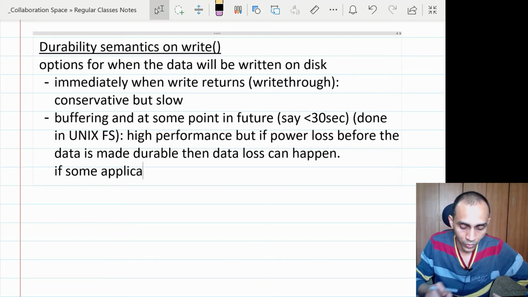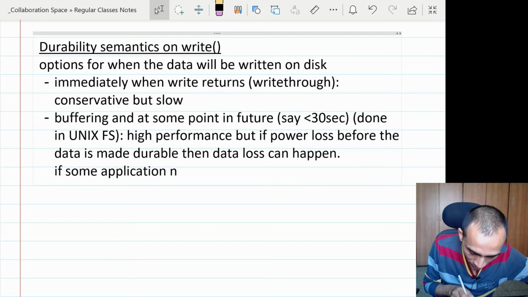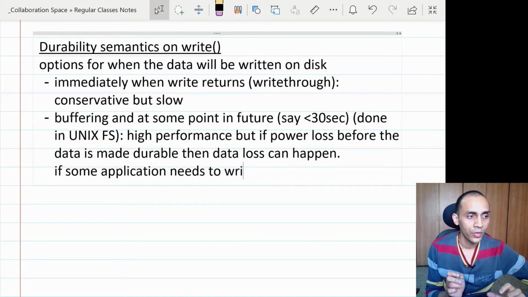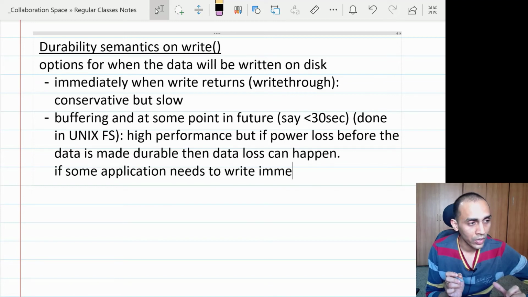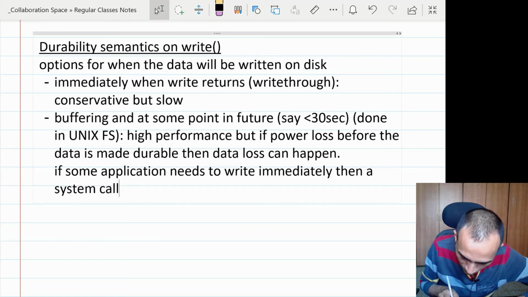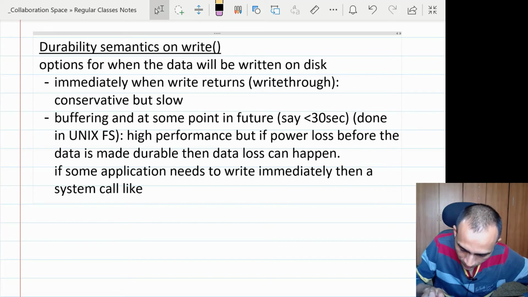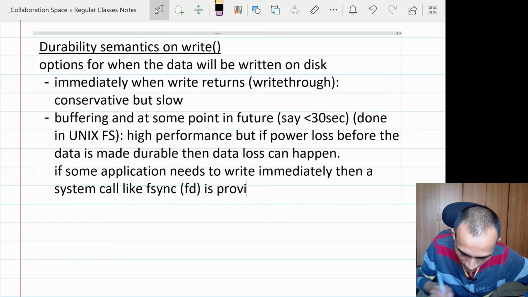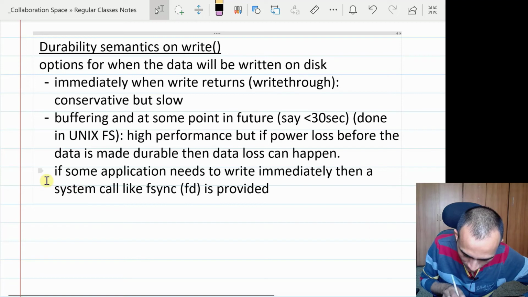So if an application cares about it, the file system should have some facility for those applications to make it concrete so that data loss cannot happen. For applications who need that kind of a guarantee, a system call is given by the file system, which in Unix is called fsync.